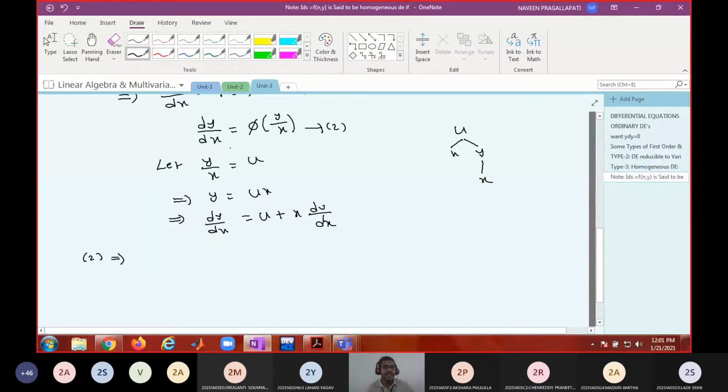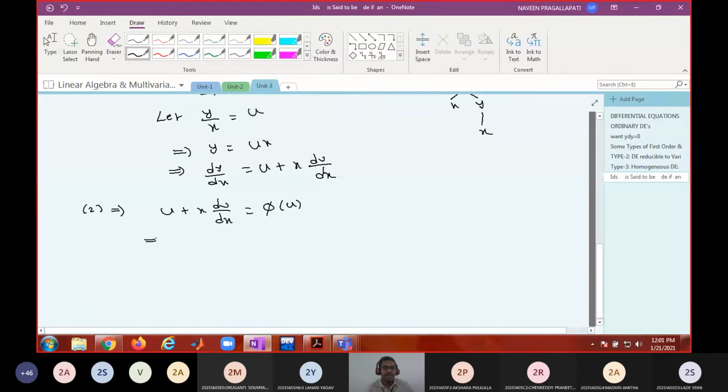Equation 2 becomes, I can replace dy by dx with u plus x du by dx is equal to function of, what is y by x? y by x is u.